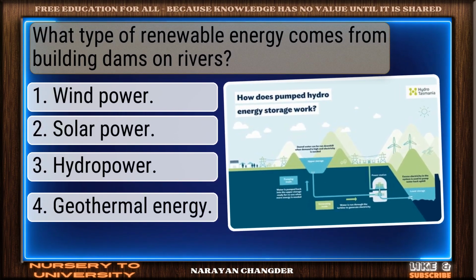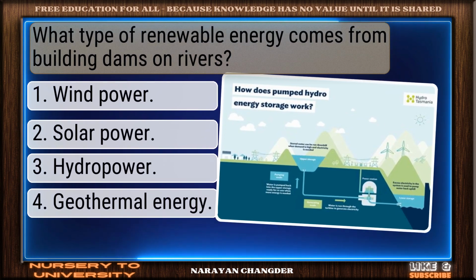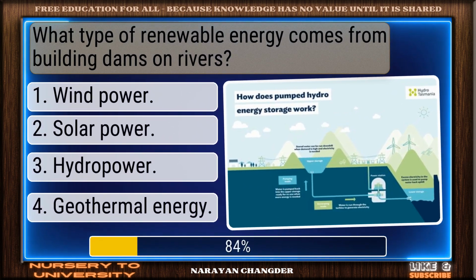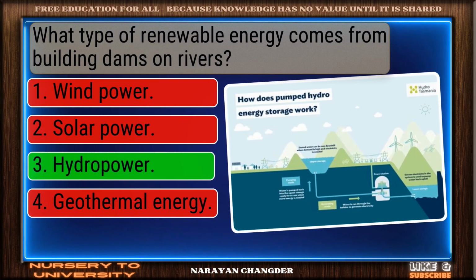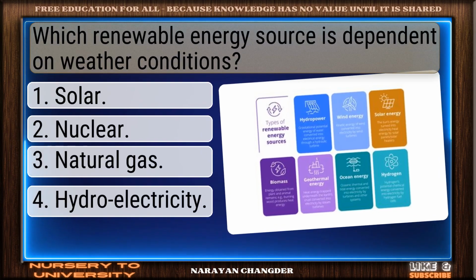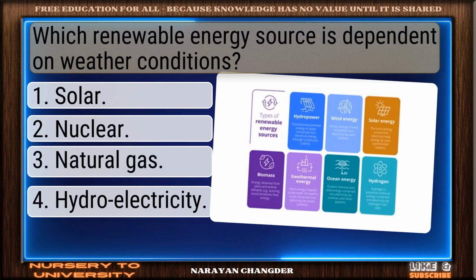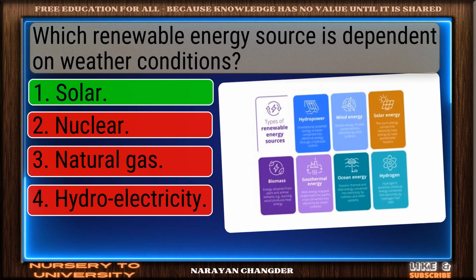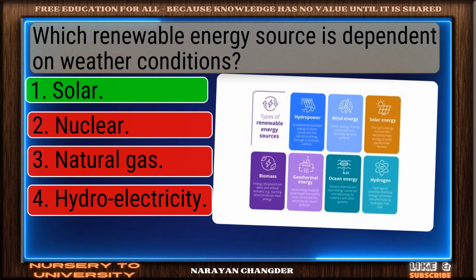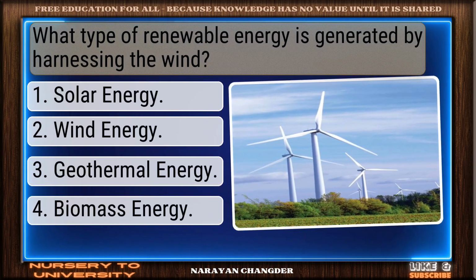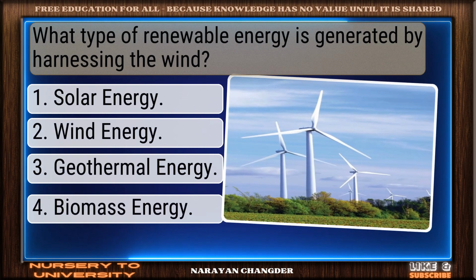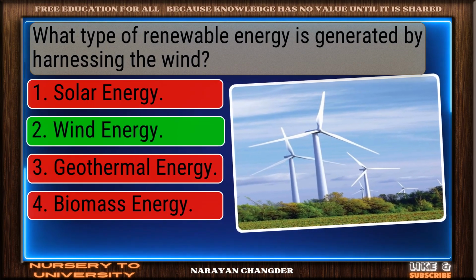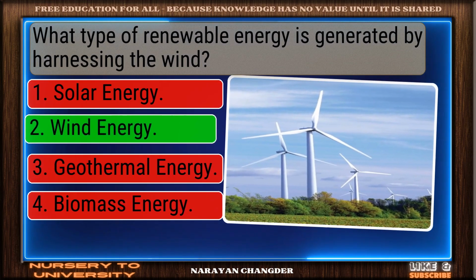What type of renewable energy comes from building dams on rivers? Correct. Hydropower is spot on. Which renewable energy source is dependent on weather conditions? Great job. Solar is accurate. What type of renewable energy is generated by harnessing the wind? You're right. Wind energy is correct.